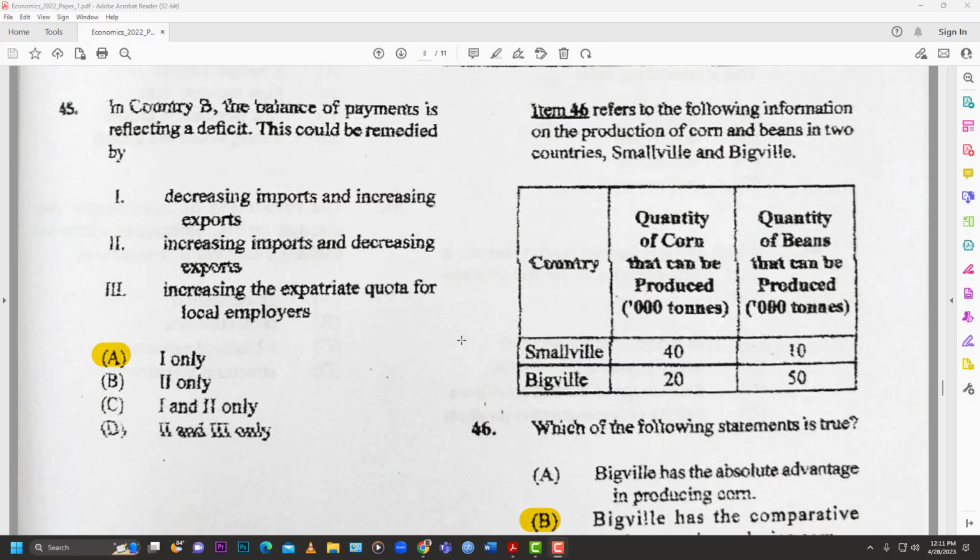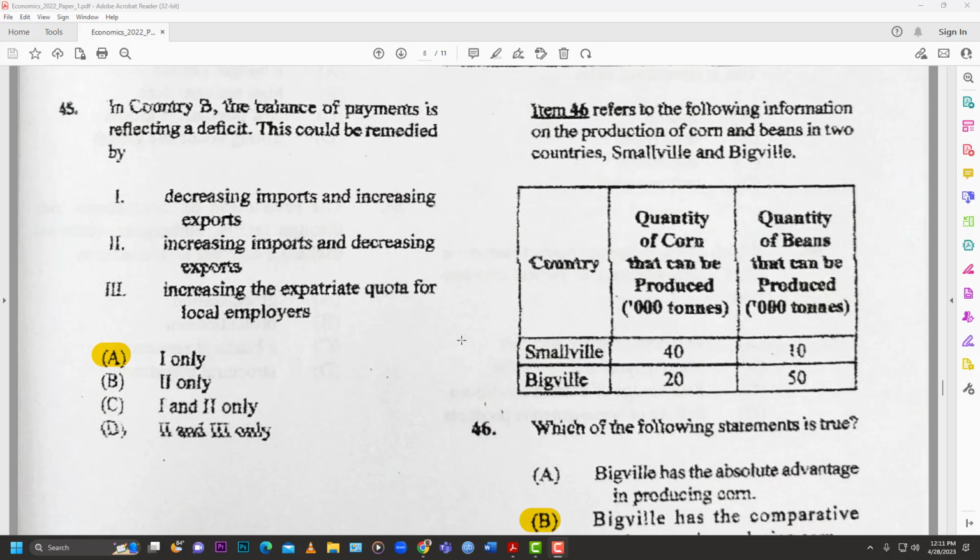Okay, so we know that if we have a deficit, that means that imports, right, or more capital is leaving the country than is entering. So more money is leaving than is entering. You're paying out more than you're collecting. That's a problem. So the best answer is A, which is 1 only, which matches decreasing imports and increasing exports.